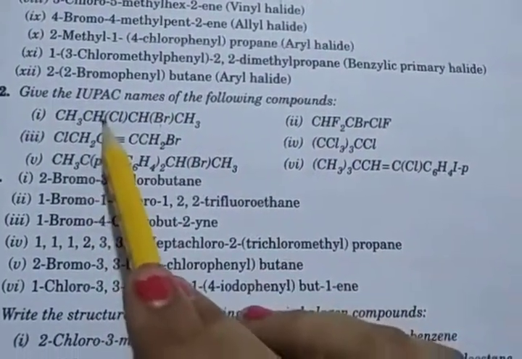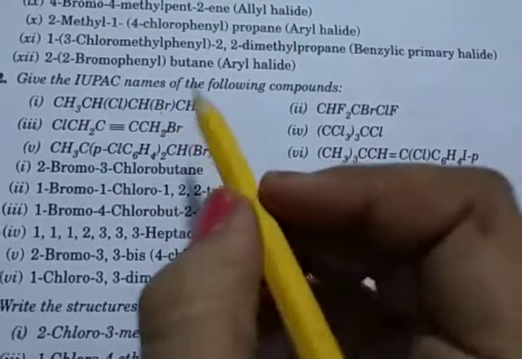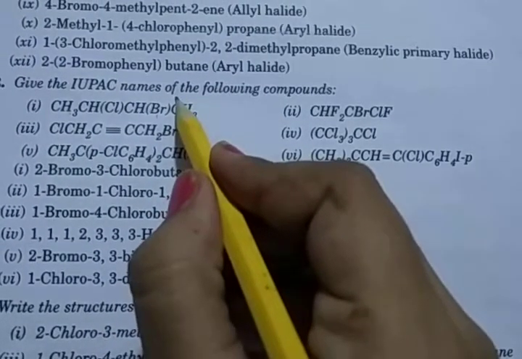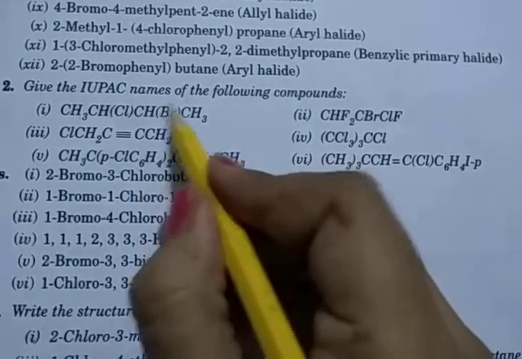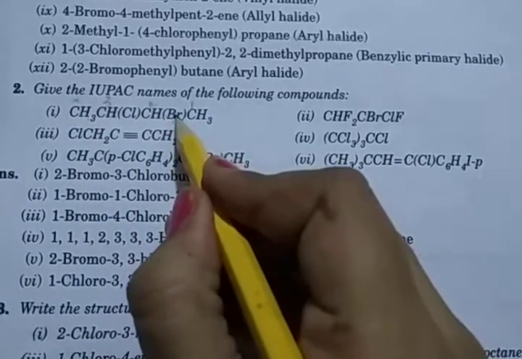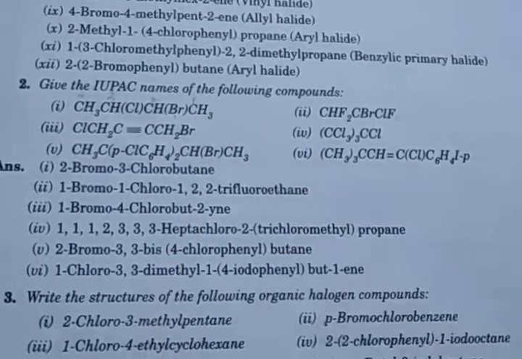Then question number second, give the IUPAC name of the following compound. CH3 CHCl CHBr CH3. Here you see, number the carbon from the Br side: 1, 2, 3, 4. So 2 bromo, 3 chloro, and then how many carbon? 4. So butane.